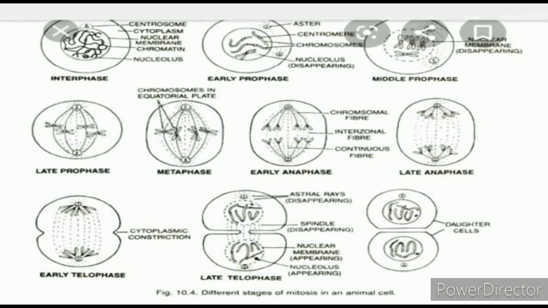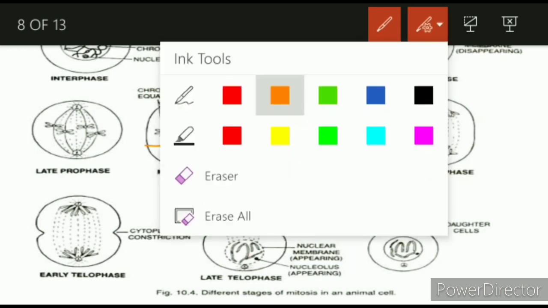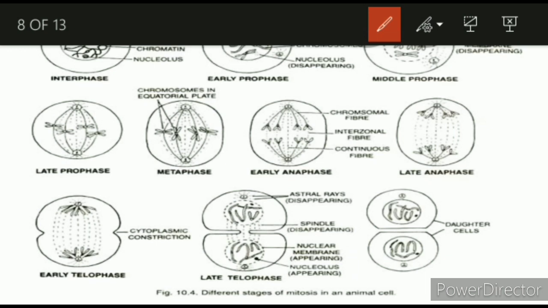See here in metaphase, the chromosomes are in the equatorial plate or metaphase plate, and the spindle fibers are attached to the kinetochore. You can see here easily, the middle part is the kinetochore, and the sister chromatids are helping in the attachment in the metaphase. So these are the key points, and I will tell you an extra key point now.